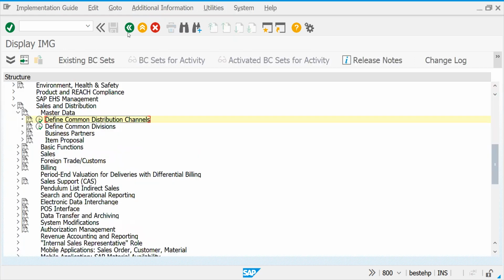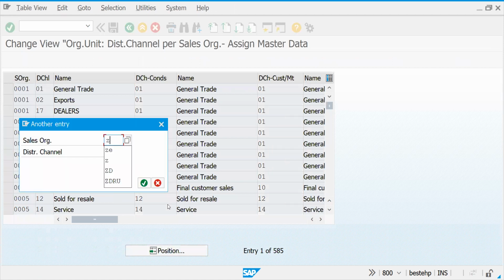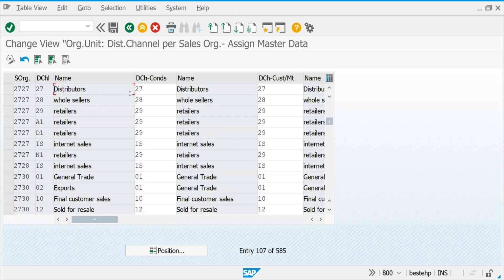there is a concept called common distribution channels and common divisions. Common distribution channel, let's take an example. We go to our sales organization 2727. If you see, this is the sales organization, this is the distribution channel for distributor. Technically I'm just trying to explain, but why they are not implementing it in real time, that also I will explain.